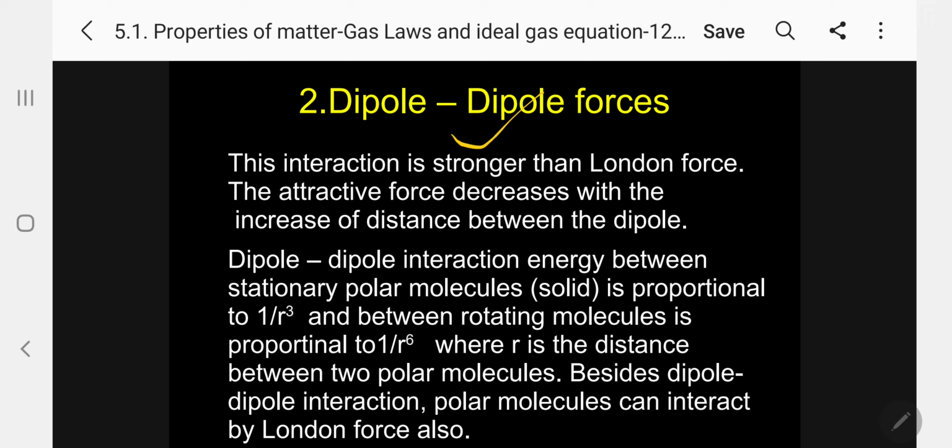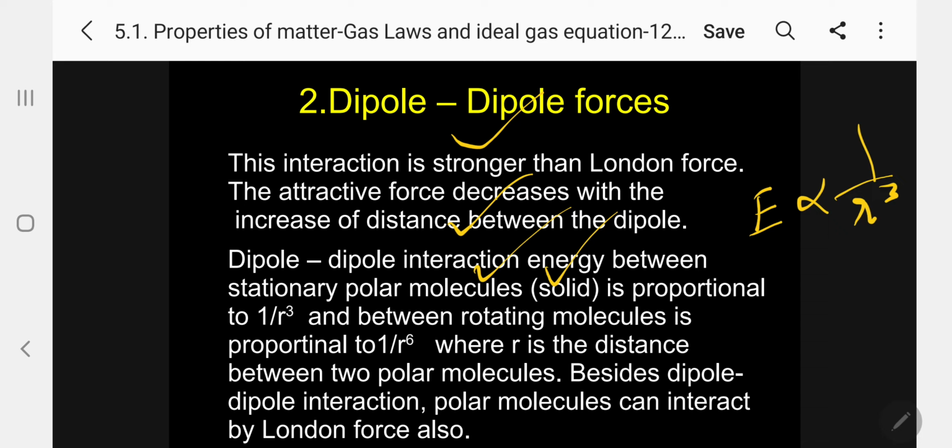The attractive force decreases with the increase of distance between them. Kindly follow. If the distance is far away, the force will be less. Very near, the force will be greater. Dipole interaction energy between stationary polar molecules, stationary meaning the molecules without moving, that is specifically solid state, is inversely proportional to 1 by r cube, the radius to the power of 3, in a solid state.